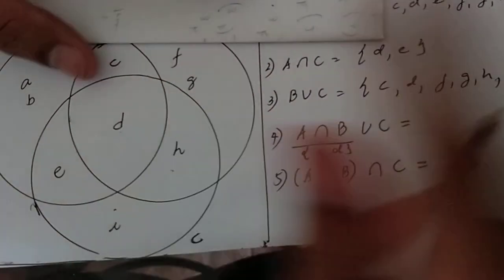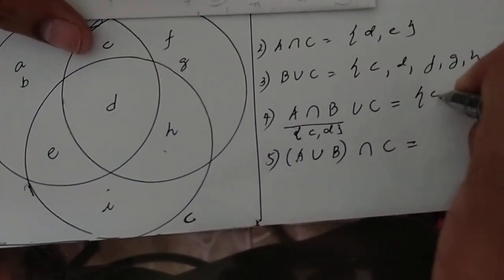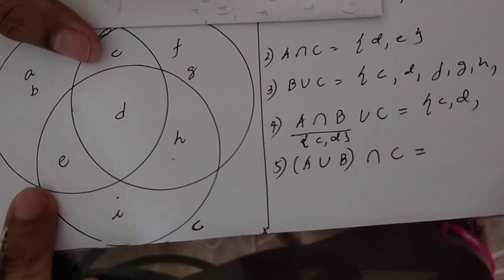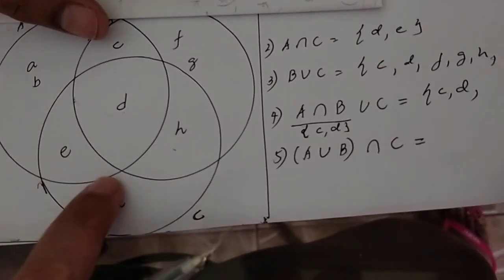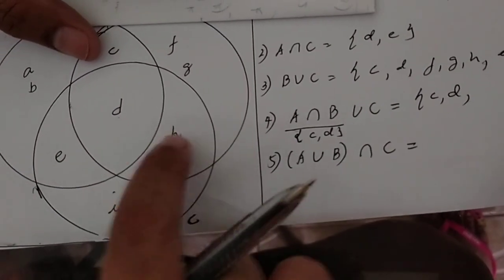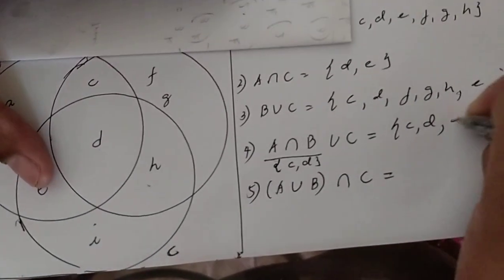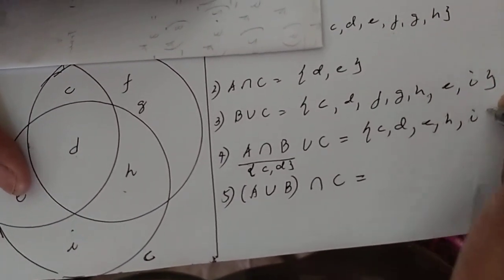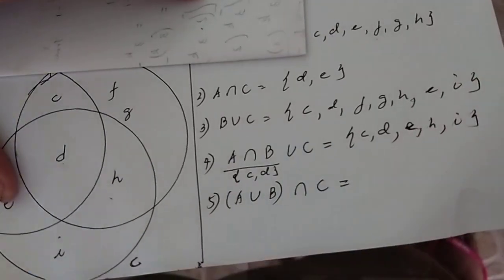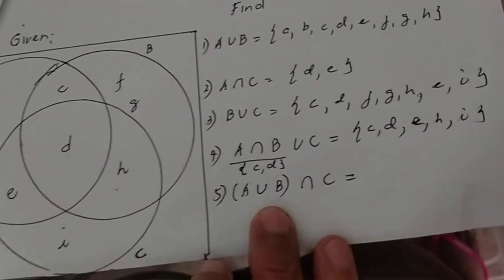So, kasama itong C. So, magkakaroon tayo ng C, D, union of C. Kaso itong D, nasa C na eh. Hindi na natin iuulit yan. Ano na lang na susulat natin? E, H, I. Letter E po to. Next. A, union of B.